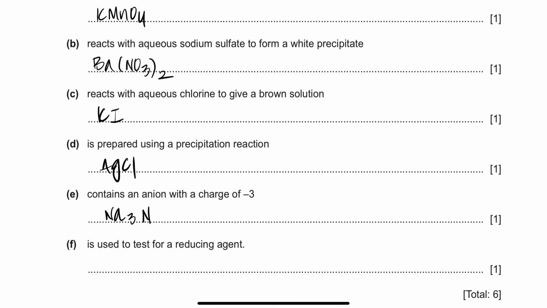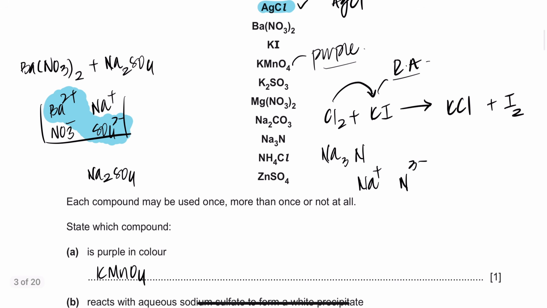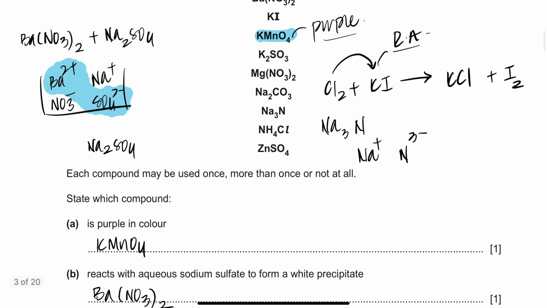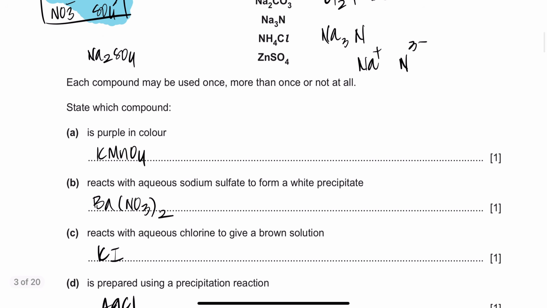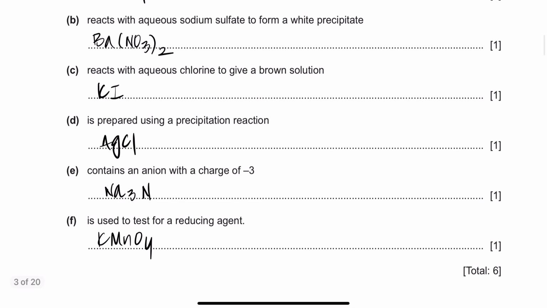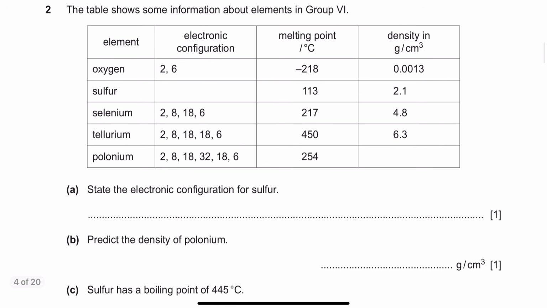Now, is used to test for a reducing agent. What is used to test for a reducing agent, everybody? An oxidizing agent. And which oxidizing agent do you have? Right here, KMnO4. You might be wondering why am I writing KMnO4 again? They actually said each compound may be used once or more than once. So yeah, KMnO4 is being used more than once. So we got 6 out of 6 marks, easy peasy lemon squeezy.